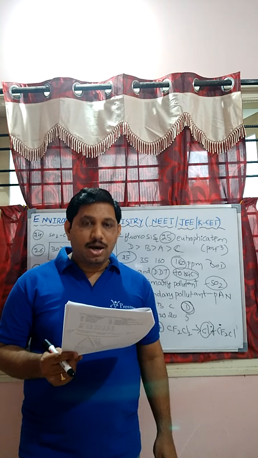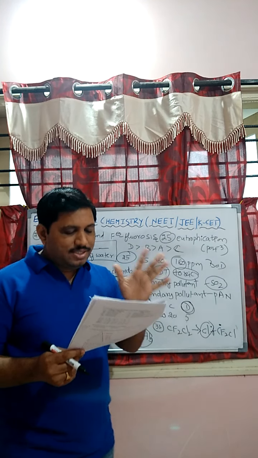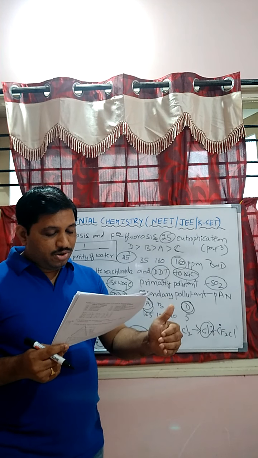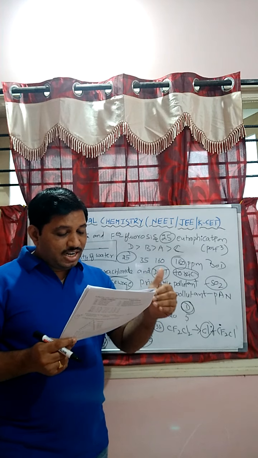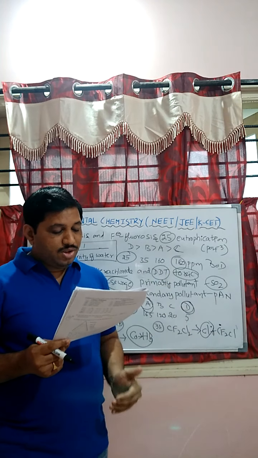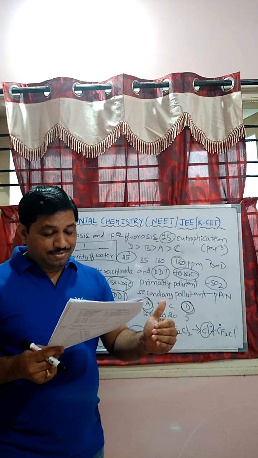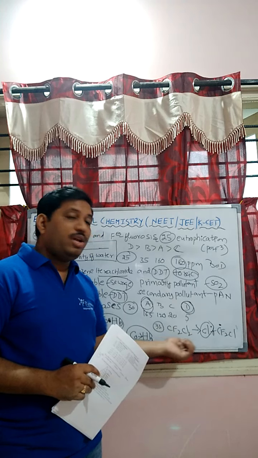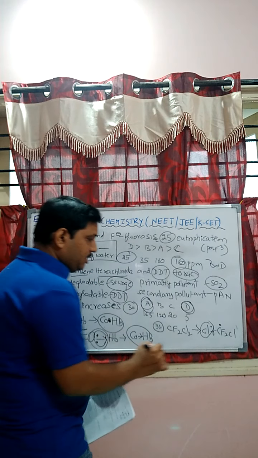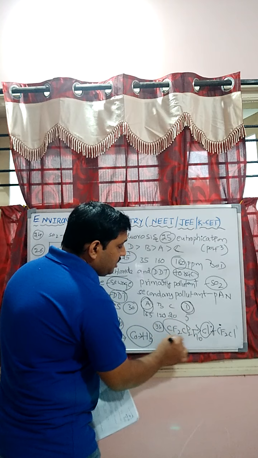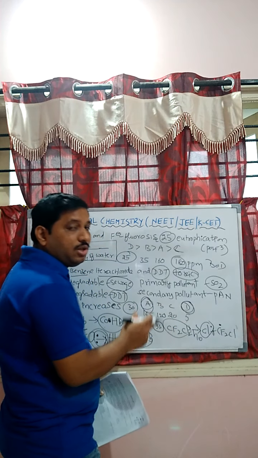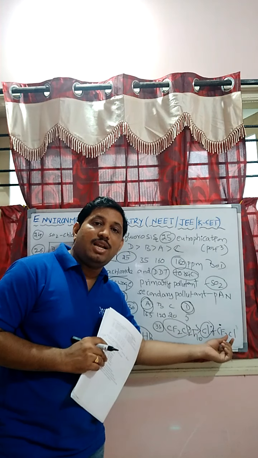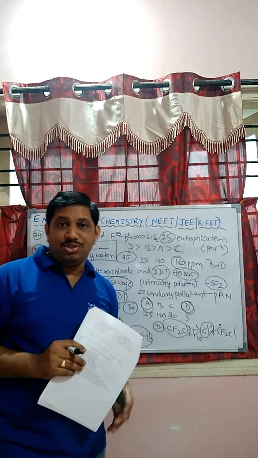CFCs, chlorofluorocarbons, are effective scavengers for ozone due to photolytic decomposition of CFCs producing chlorine radical. It is the correct answer, student. In the depletion of the ozone layer, it is the first step. When sunlight, that is hν, falls on the CFCs, chlorofluorocarbons, they form chlorine radical and CF2Cl radical.